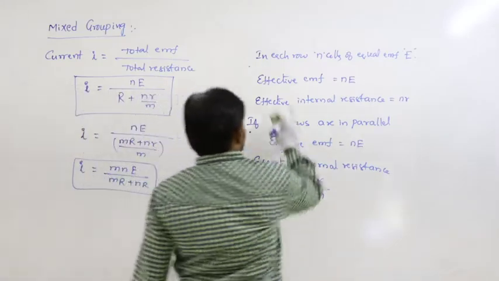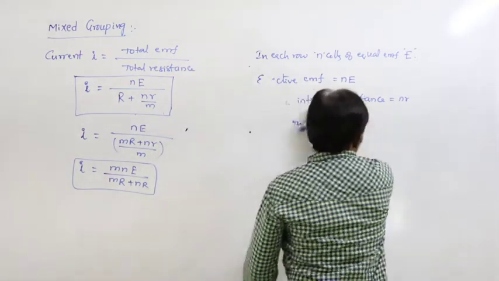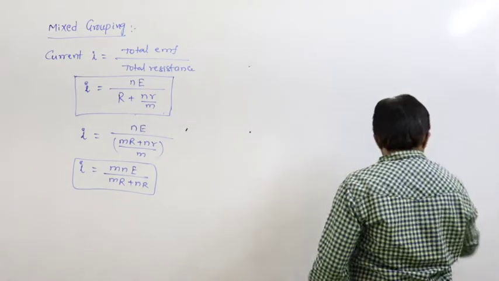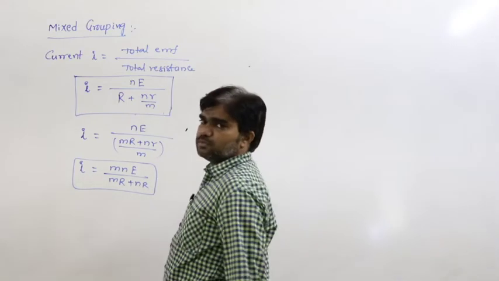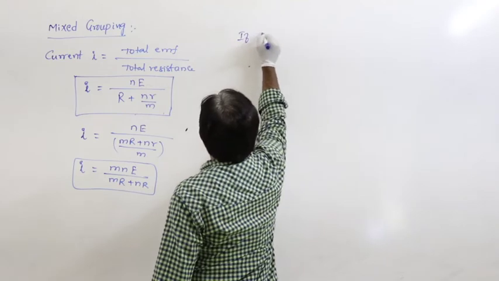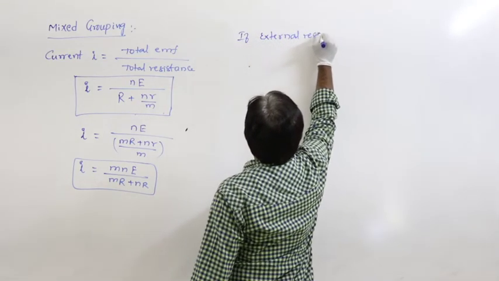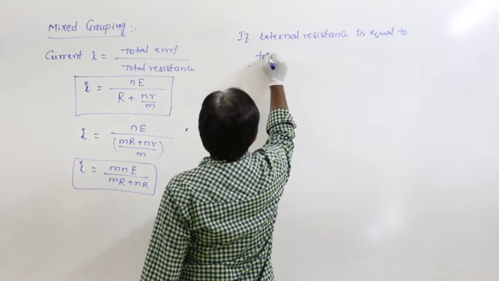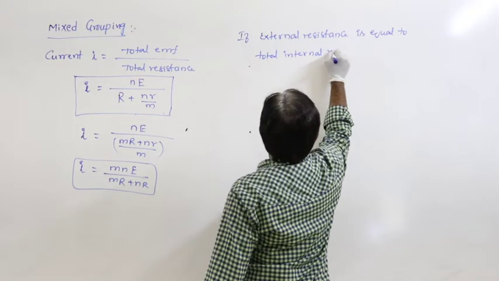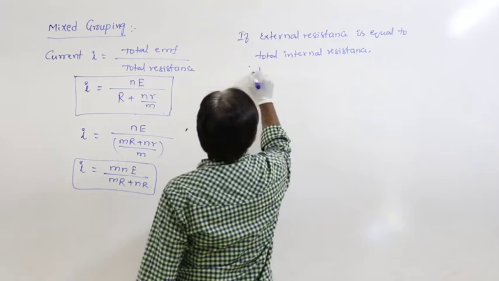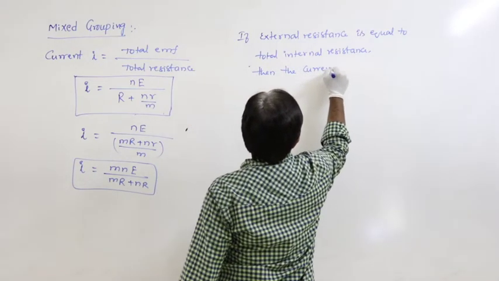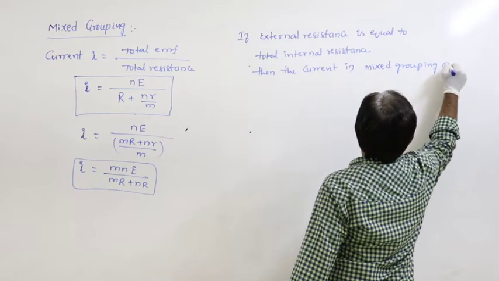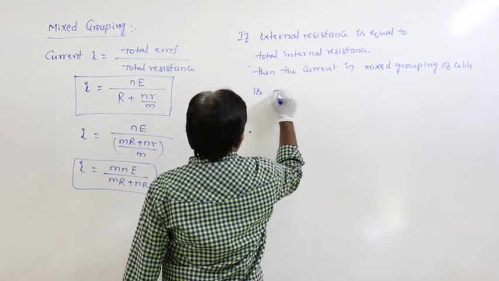When is the current maximum? In this situation, if the external resistance is equal to the total internal resistance, then the current in the mixed grouping of cells is maximum.